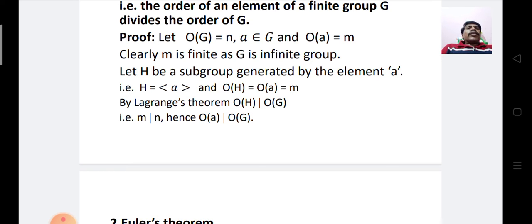Let H be a subgroup generated by the element a, that is, H is equal to <a> and order of H is equal to order of a, which is equal to m. By Lagrange's theorem, order of H divides order of G, that is, m divides n, hence order of a divides order of G.